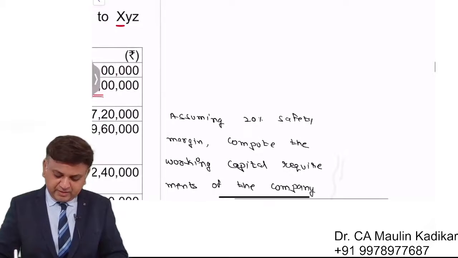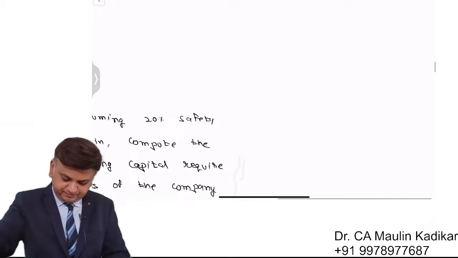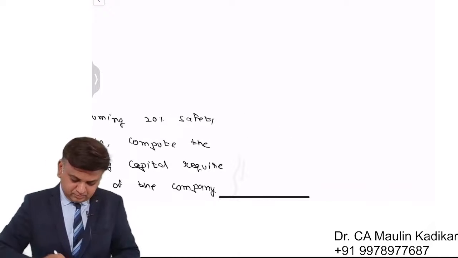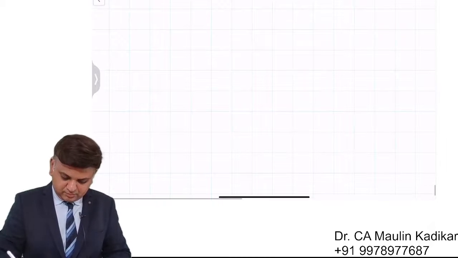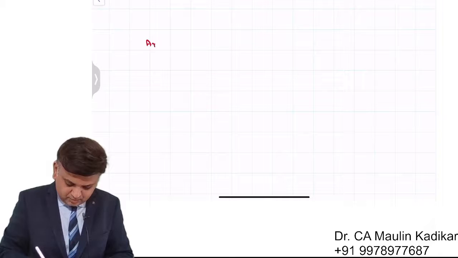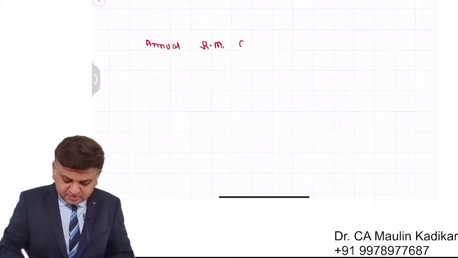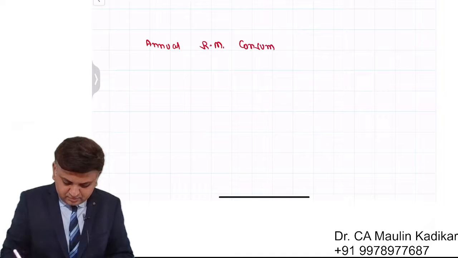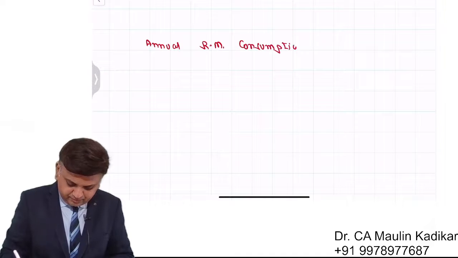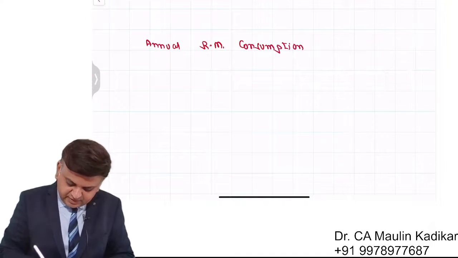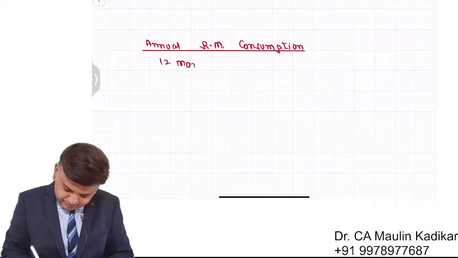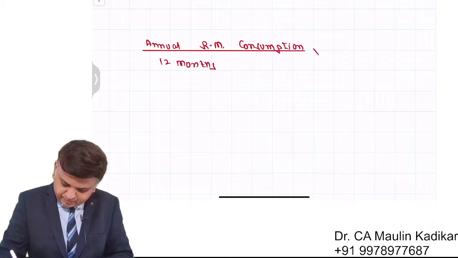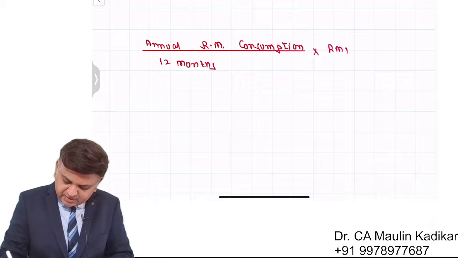So we can make the calculation like this: annual raw material consumption divided by 12 months into raw material holding period.